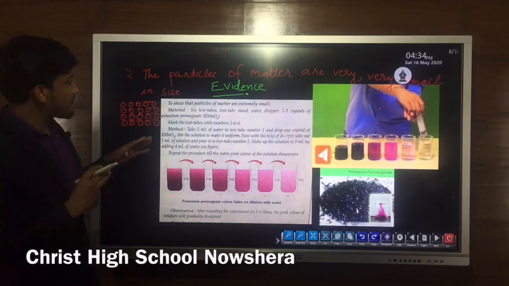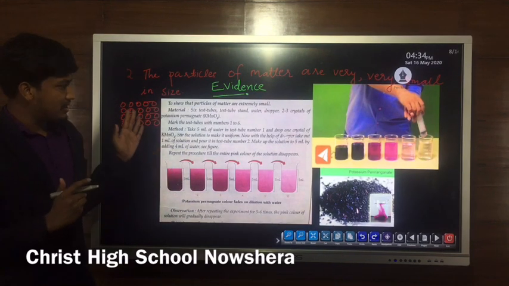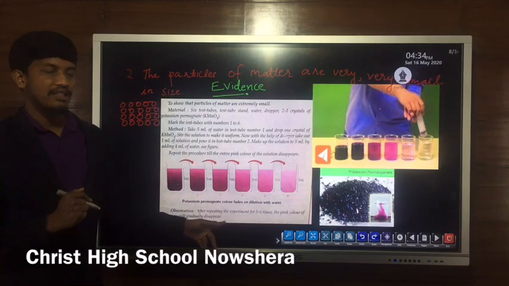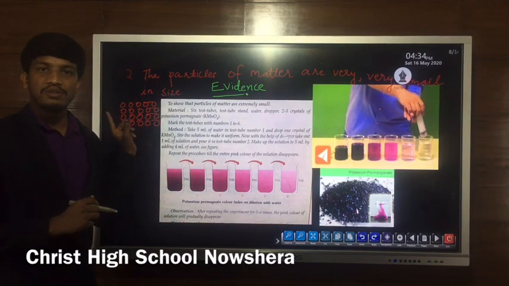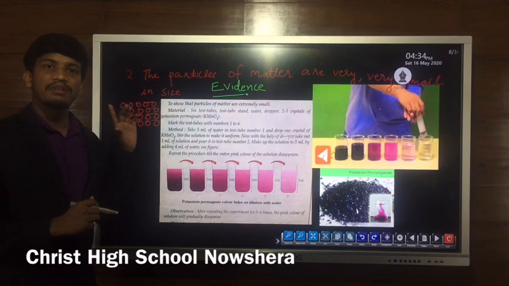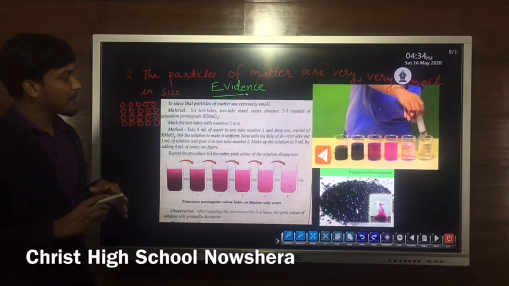For that, an activity is given in the textbook. Using this activity, we can prove that all the forms of matter are made up of small particles.